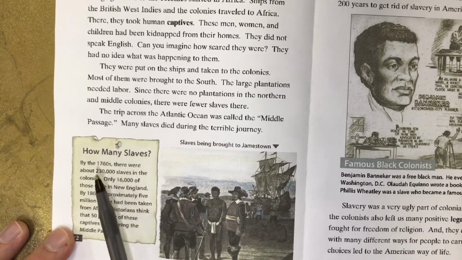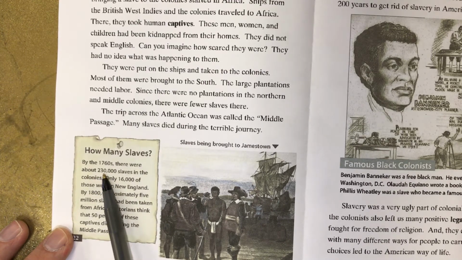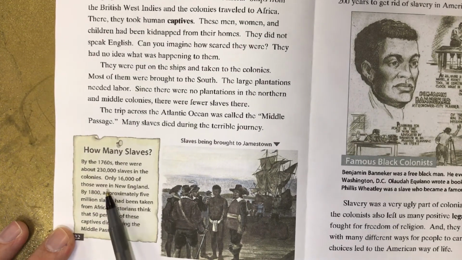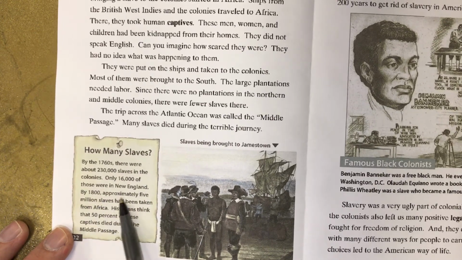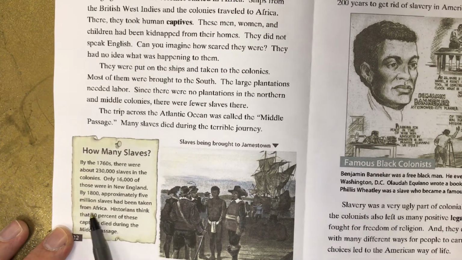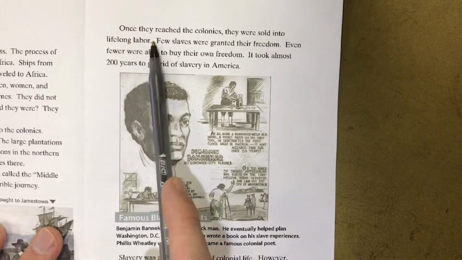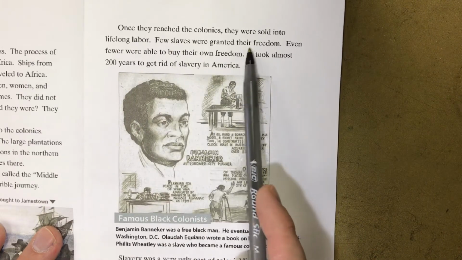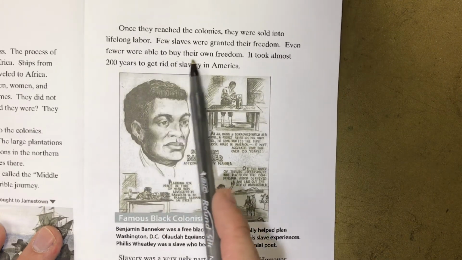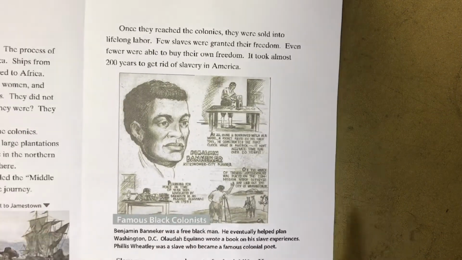How many slaves? By the 1760s, there were about 230,000 slaves in the colonies. Only 16,000 of those were in New England. By 1800, approximately 5 million slaves had been taken from Africa. Historians think that 50% of these captives died during the Middle Passage. Once they reached the colonies, they were sold into lifelong labor. Few slaves were granted their freedom. Even fewer were able to buy their own freedom. It took almost 200 years to get rid of slavery in America.